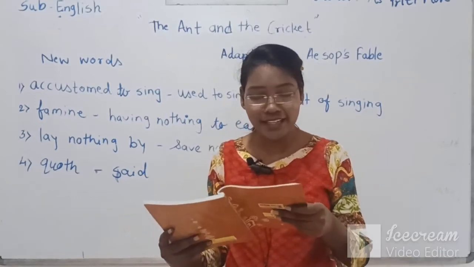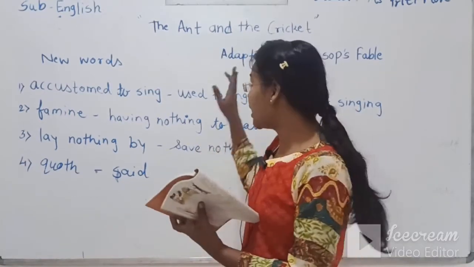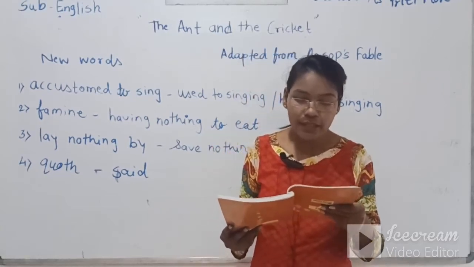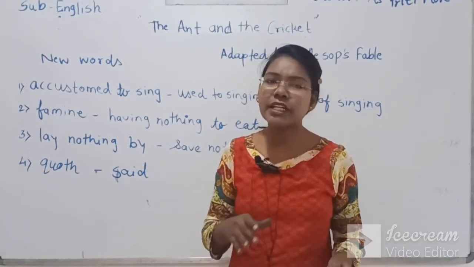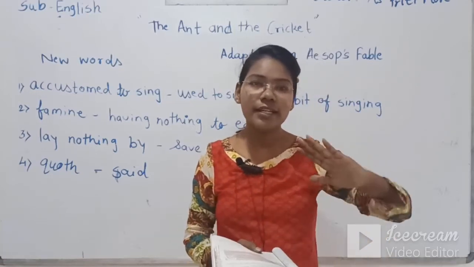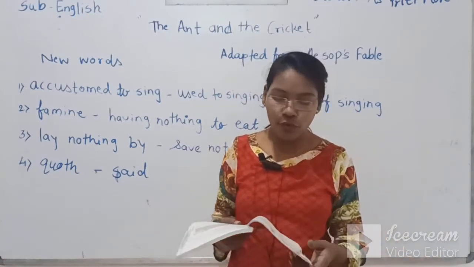So he feels very sad. The cricket felt very sad, and quickly he lifted the wicket, and quickly he went out from the door, and suddenly he changed into four legs.